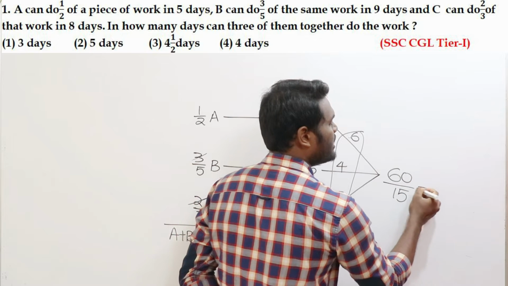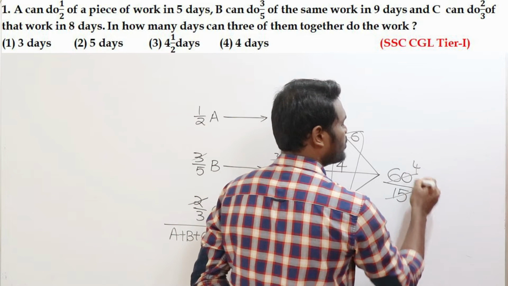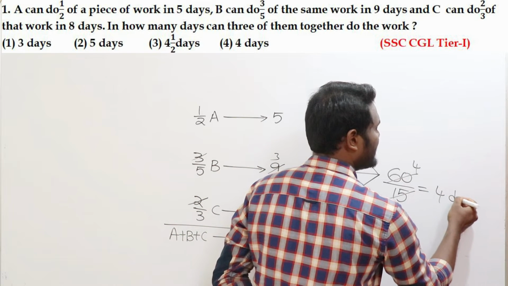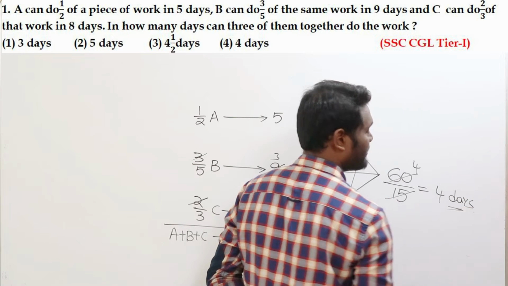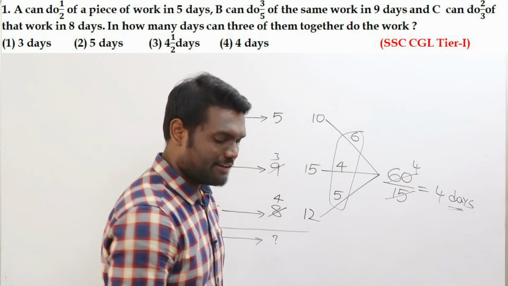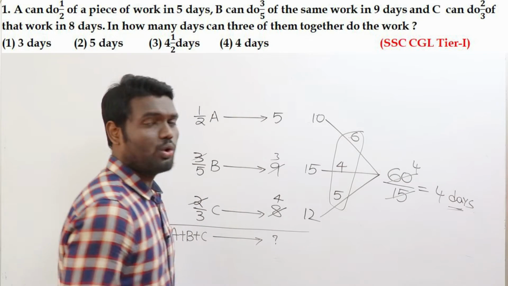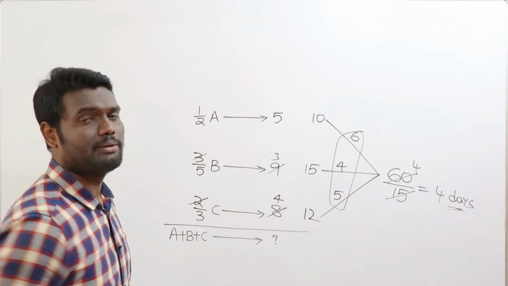Then how many days are they going to take? Means 15 goes here how many times? 4 times, which means the number of days they require is going to be 4 days. Yes, a simple question, but the information is not direct. Once you know what the information is, then solving it will become really simple.